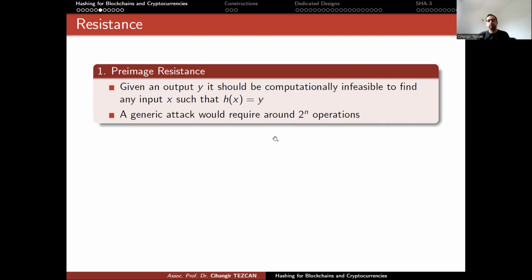Okay, so a generic attack requires 2 to the n operations. This is how you choose the size of n actually. If you choose n very small, like 40 bits, we can perform 2 to the 40 operations very fast using CPUs or GPUs and obtain this preimage.